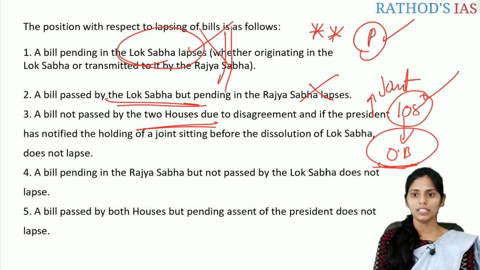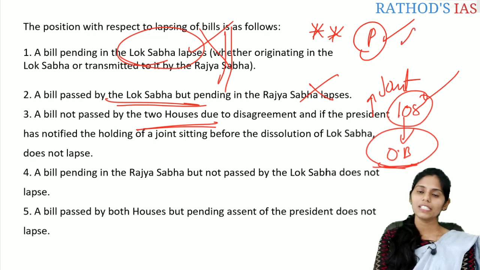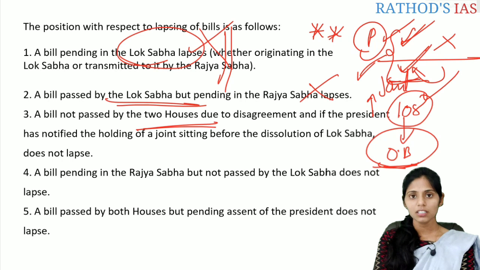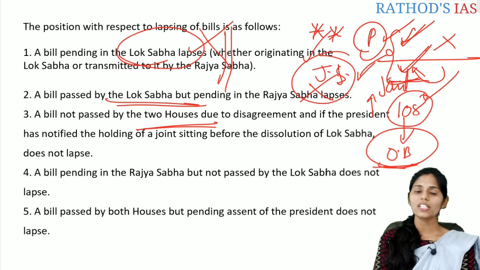Whenever the first house passes a bill and the second house rejects it, or sends it for reconsideration and that is not accepted by the first house, there will be a deadlock. To resolve that deadlock, there is the provision of the joint sitting. So whenever a joint sitting has already been notified by the president, that bill will not lapse. This is very important.